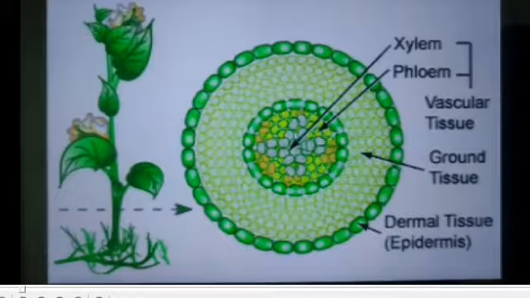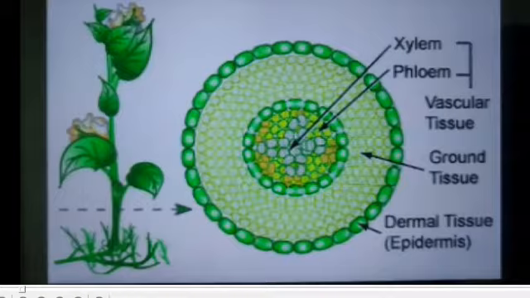What is meant by transpiration? The loss of excess water in the form of water vapor through the aerial parts of the plant is called transpiration. So the epidermal tissue system is also involved in the transpiration of plants.